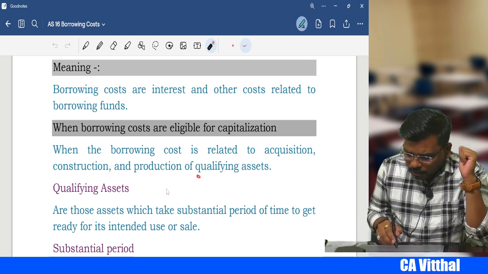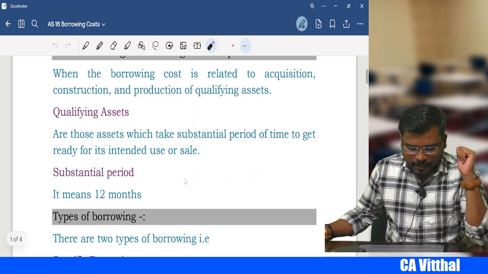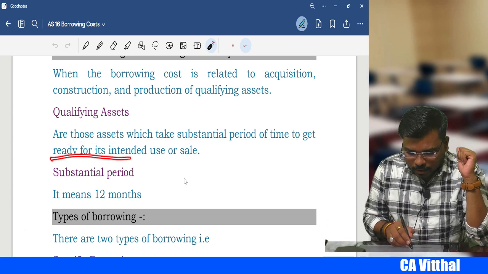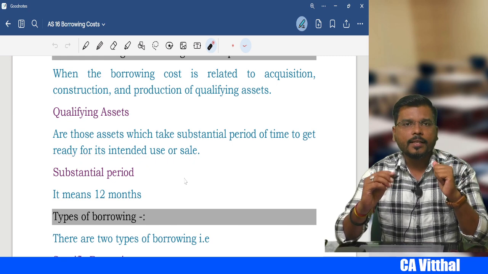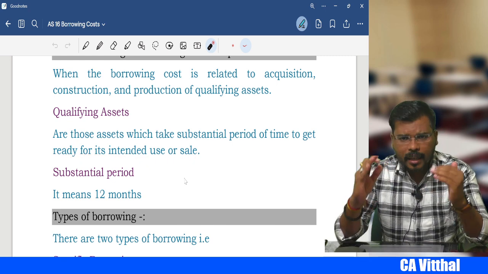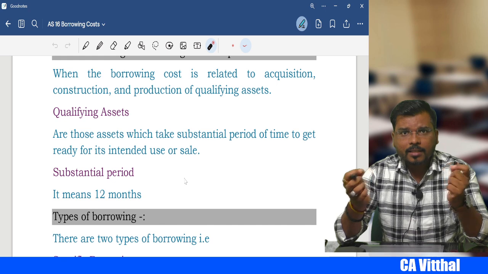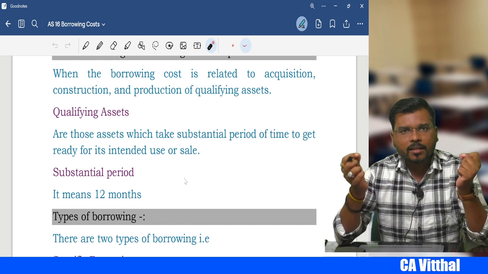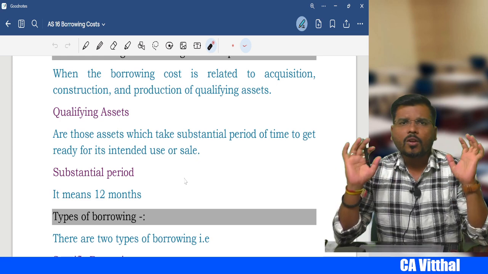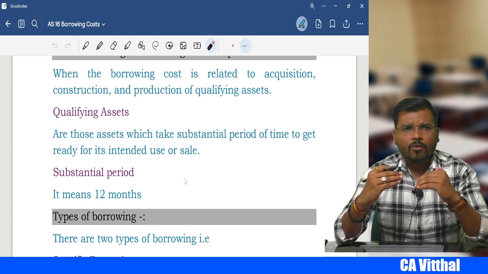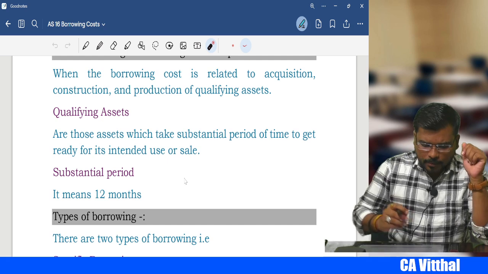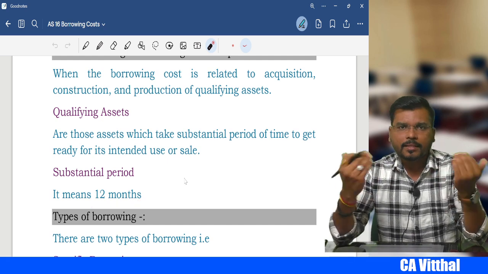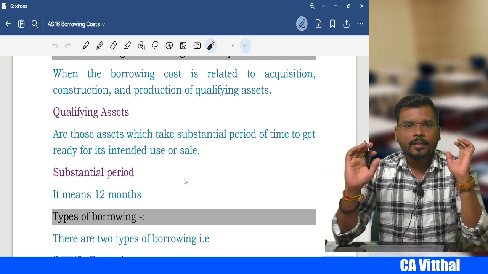But then what is a qualifying asset, sir? Qualifying assets are those assets which take a substantial period of time to get ready for their intended use or sale. Qualifying asset doesn't mean the asset is ready to use. No, it is taking time to get ready to use. Then what do you mean by substantial period of time, sir? Substantial period of time means 12 months. Sir, can a substantial period of time be less than 12 months? Yes, based on the situation.